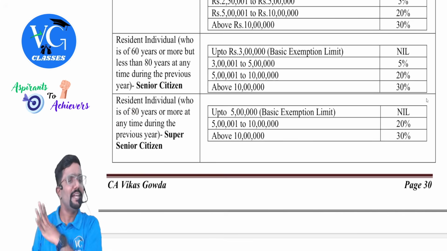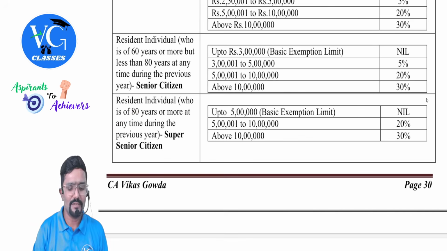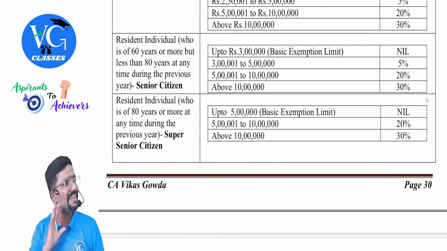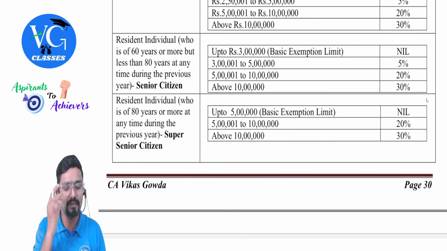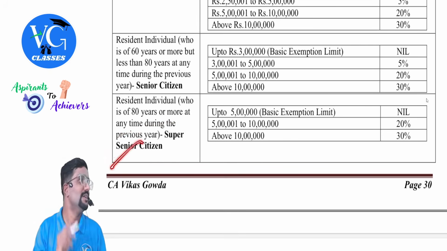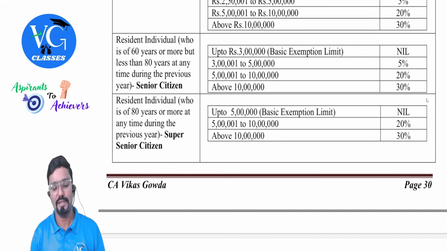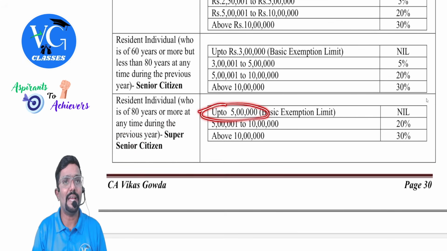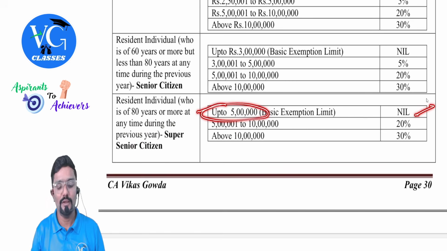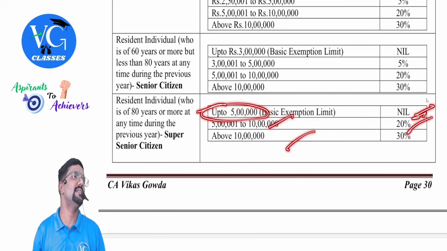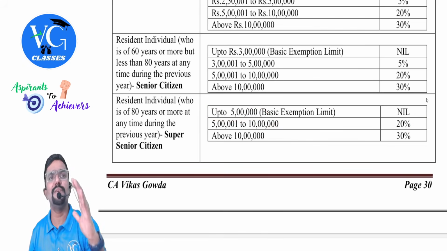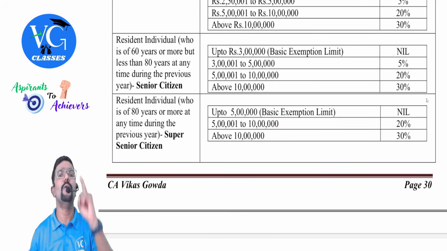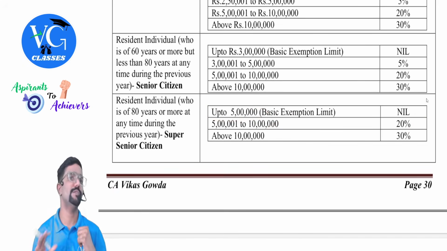Chalo. At any time during the previous year. Means in simple, we call them super senior citizen. You don't use the word like that, just for the sake of telling, I said super senior citizen. What is the basic age limit? Up to 5 lakh, nil. 5 to 10, 20. More than 10, 30. Please remember it. And this higher exemption limit is there only under optional scheme, only for resident individual. Hope you guys are getting it.